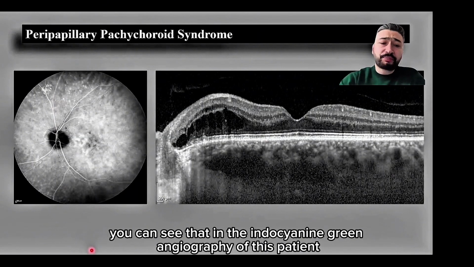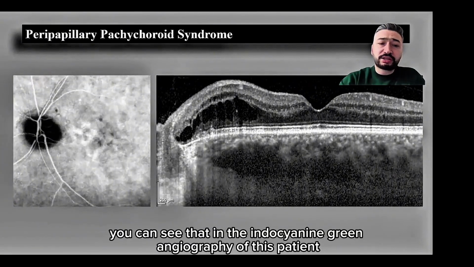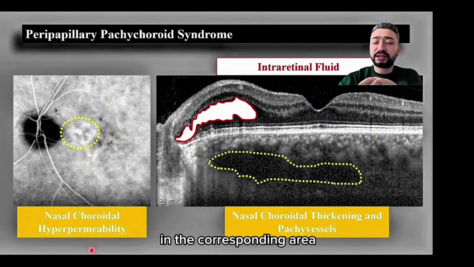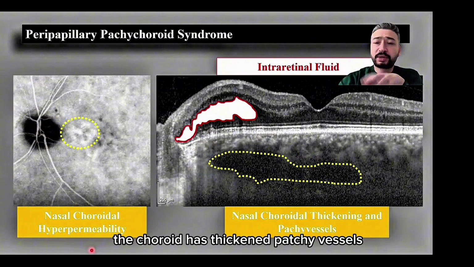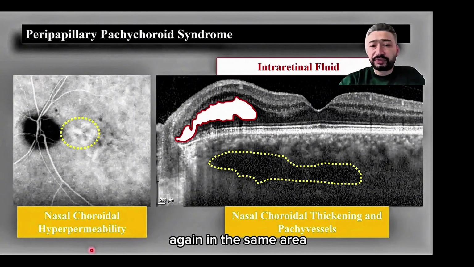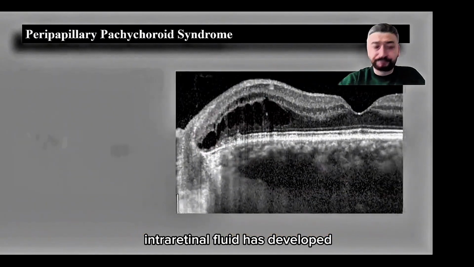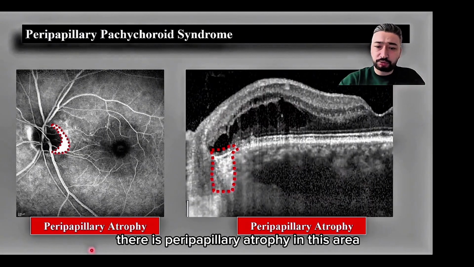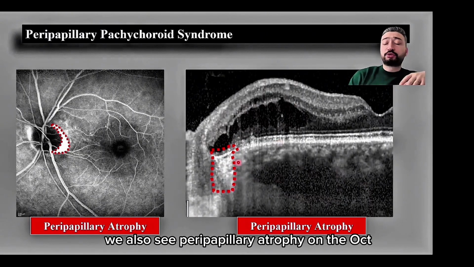Here you can see that in the indocyanine green angiography of this patient, there is choroidal hyperpermeability in the nasal region. In the corresponding area, the choroid has thickened patchy vessels. Again, in the same area, intraretinal fluid has developed. Therefore, when we look at the fluorescein angiography, there is peripapillary atrophy in this area. We also see peripapillary atrophy on the OCT.